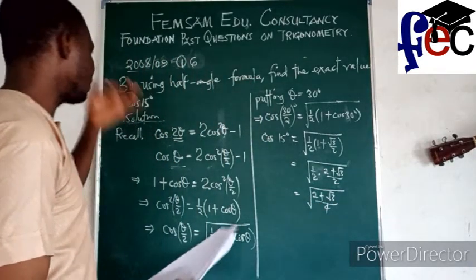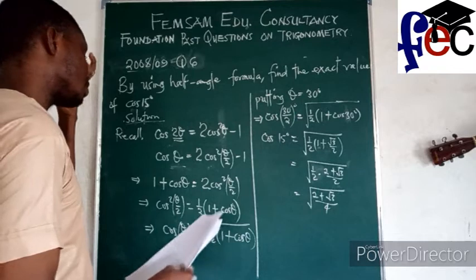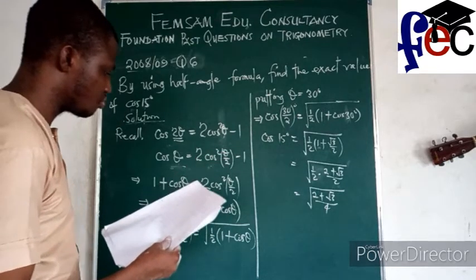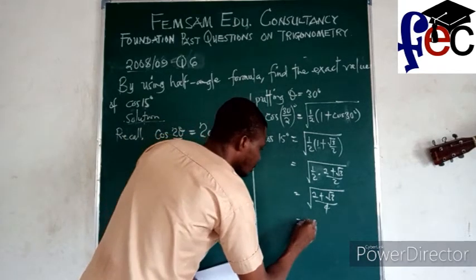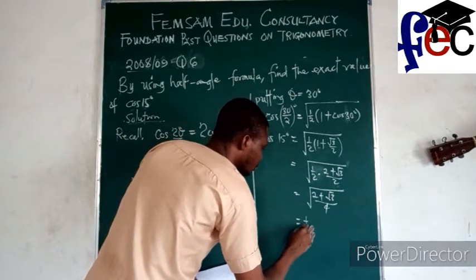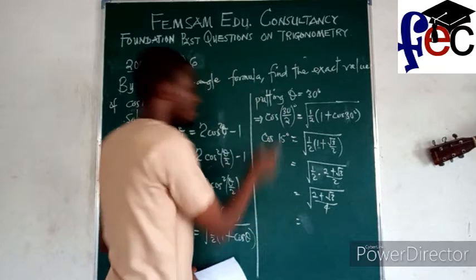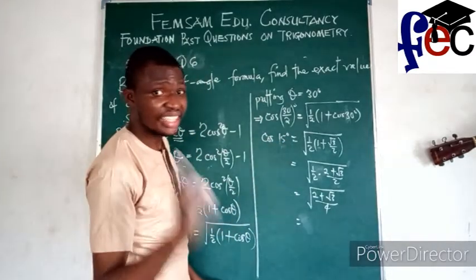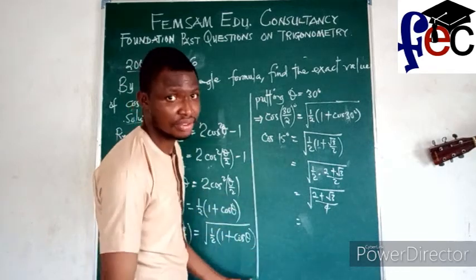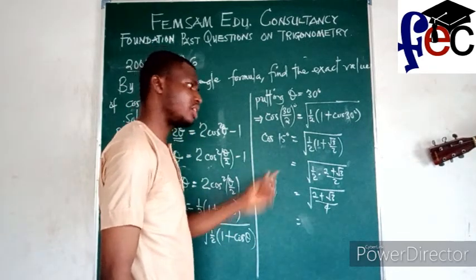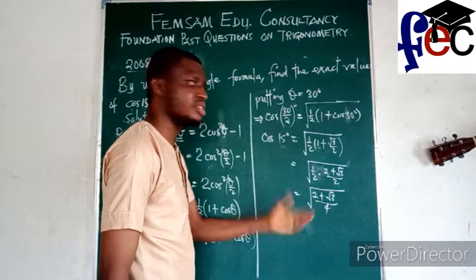So my duty is to still find the exact value of that. So that means my result is going to be plus, because 15 is an acute angle. So I do know that my result is going to be positive. Do you understand? Normally, one would have thought the square root of this is plus or minus.